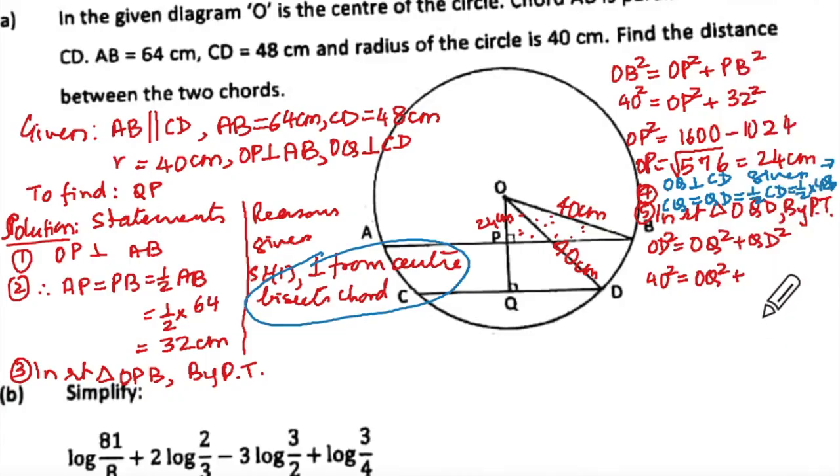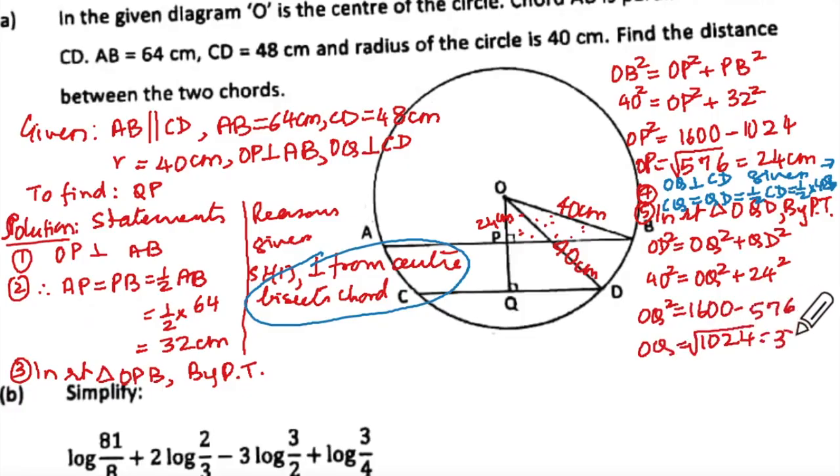You're with me? So QD is 24 square. So you will have OQ square will be equal to 1600 minus 576. How much is that? 1024. So OQ will be equal to under root that, 32. We already did 32 square just now, no?